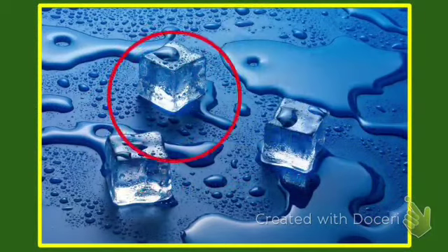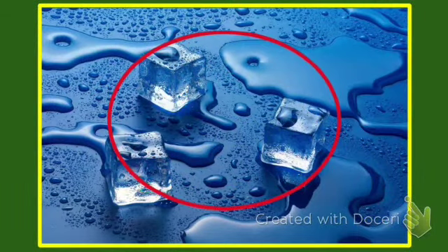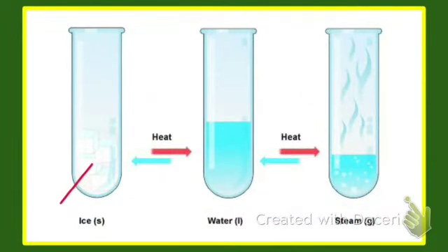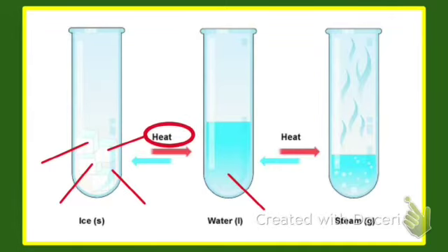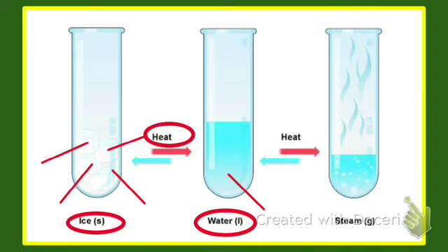As we heat an ice cube, it changes into water. This is known as a physical change because only the physical state of water is changing. We can see an ice cube changing into water on heating. Although the water in the ice cube changes its appearance, it is easy to freeze the water back into ice again. In other words, the change is reversible.